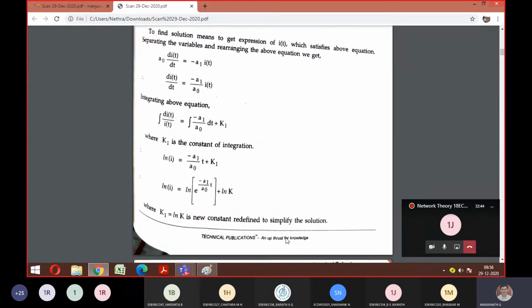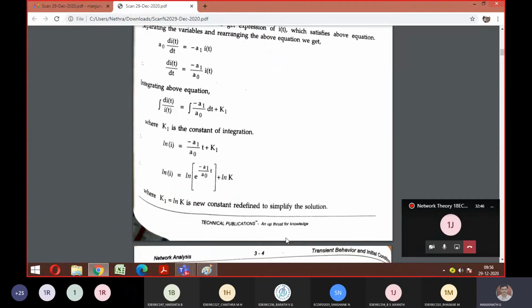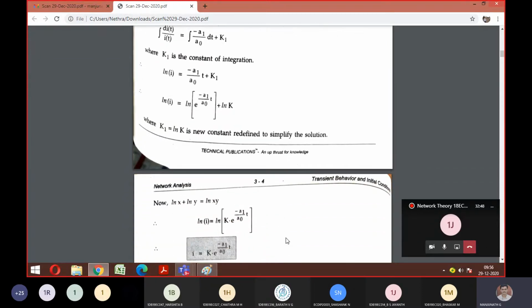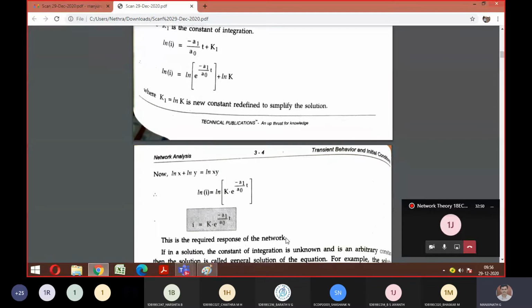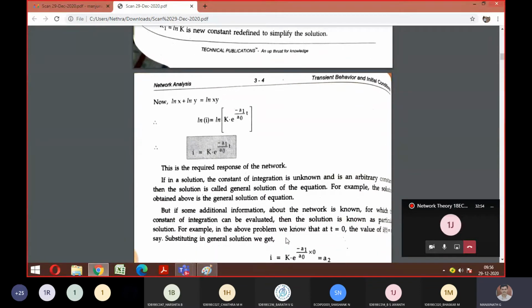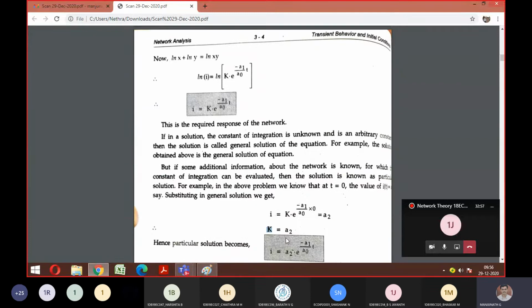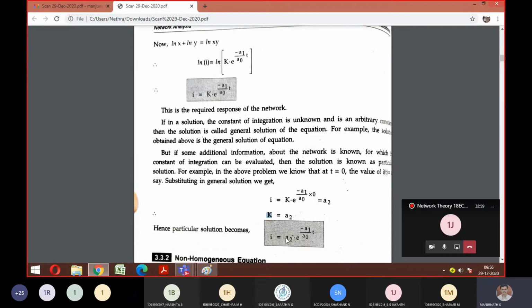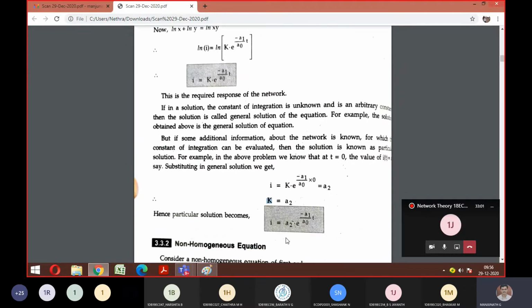Then we know ln xy is nothing but the ln x plus ln y formula. Applying that, you got a general equation. From the general equation, to get a particular solution, equate the current to the next coefficient, and you get the particular solution also. This is one derivation you can expect for 5 to 6 marks. It is also helpful to solve problems, so just have an awareness of that.